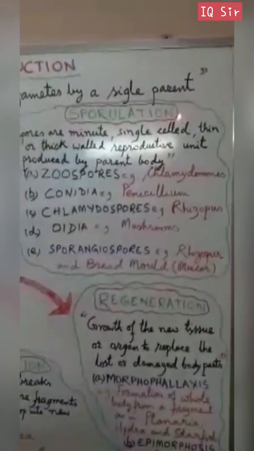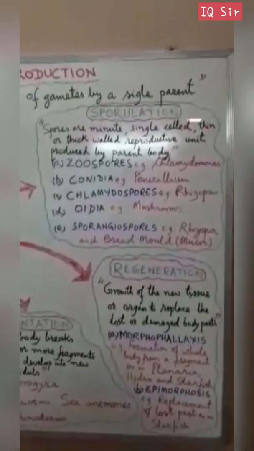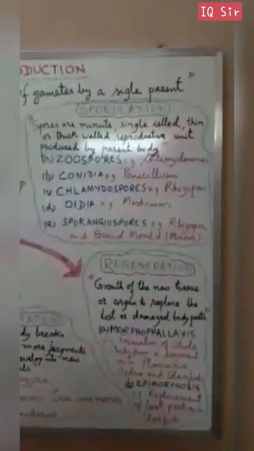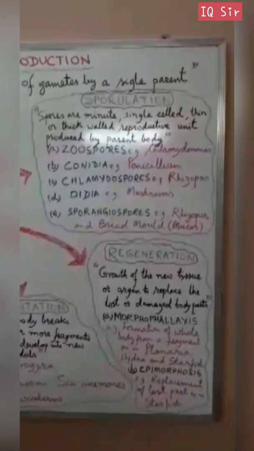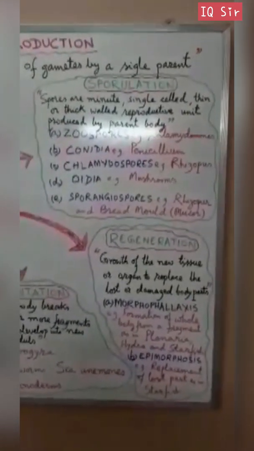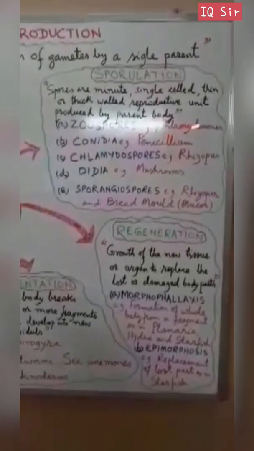Now the next one is sporulation. Spores are minute, single-celled, thin or thick walled reproductive units produced by the parental body. They may be motile, as in zoospores, or non-motile, known as aplanospores.